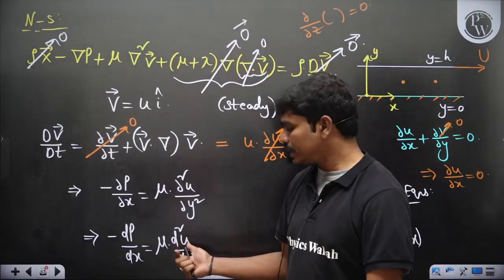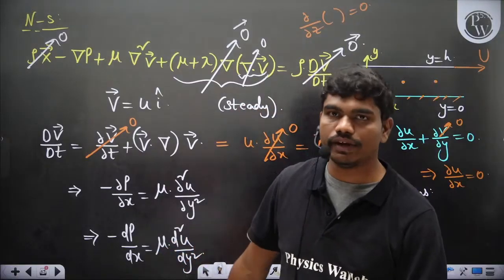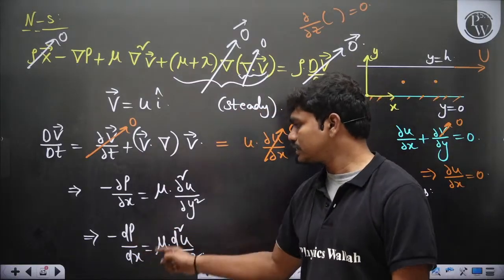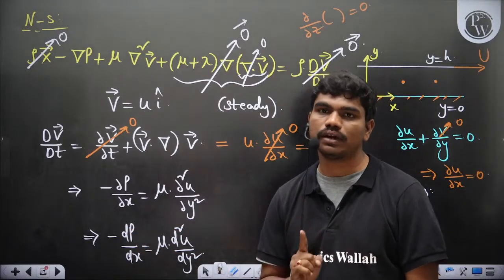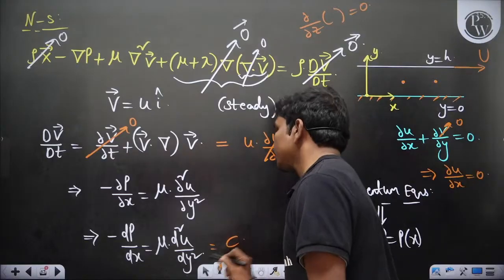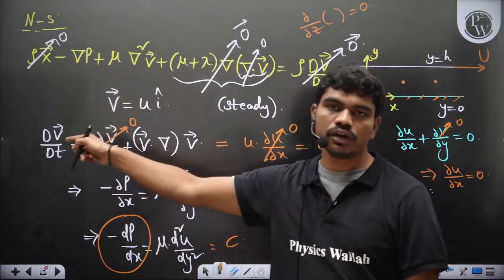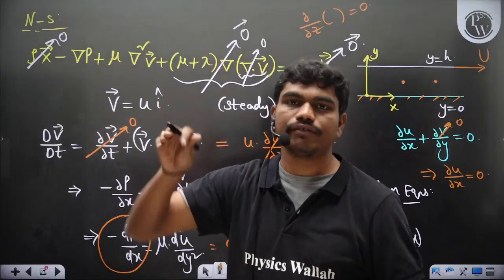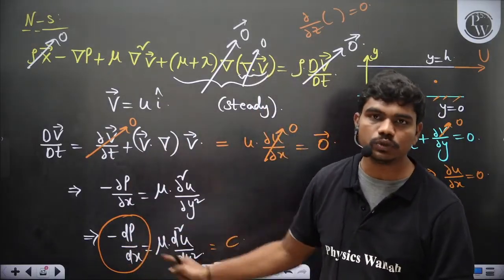Okay, similarly u is a function of only y, so if you differentiate it twice with respect to y, you'll get a function of y again, of course. So equating this function of x with a function of y at all the points can happen in only one case, when it is constant. That's how you have a uniform pressure gradient in the flow. And in this question also, whatever you have solved, you'll see dp/dx is equal to 5, which is a fixed constant. Okay, because this has to be constant if this equation has to match.